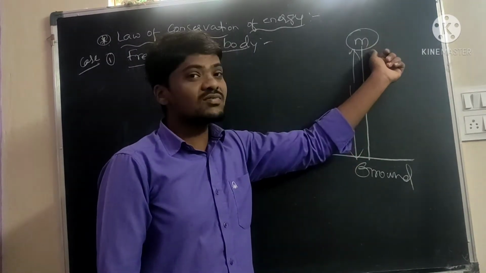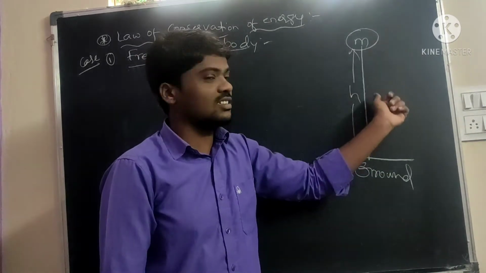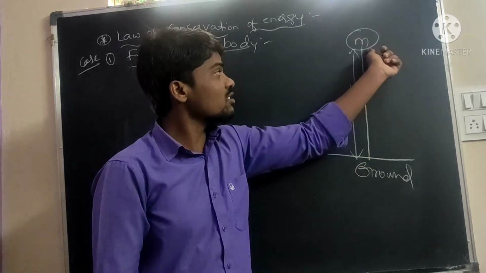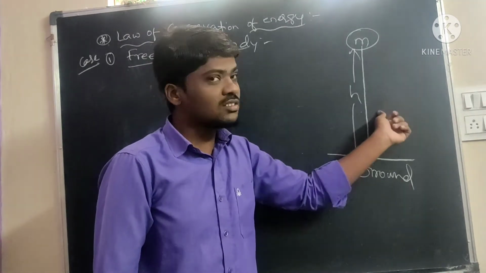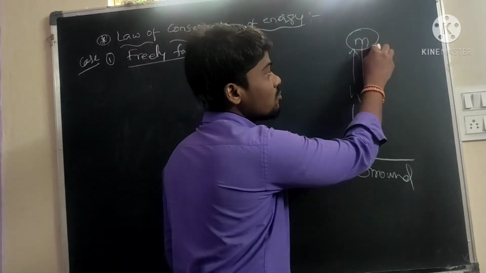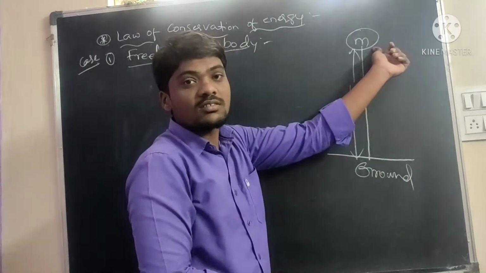The energy is transferring from potential energy to kinetic energy. Height is decreasing, which means the potential energy is decreasing, and the velocity of the object is increasing. Velocity increases and kinetic energy also increases.